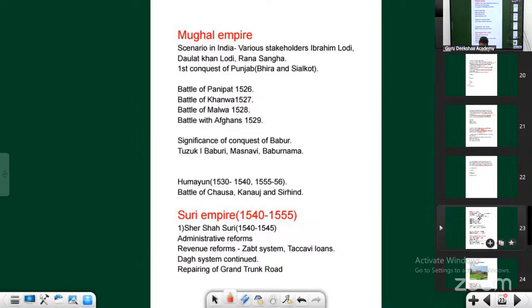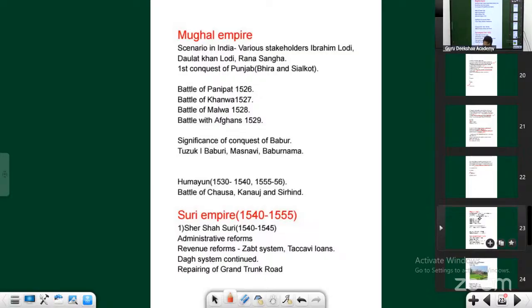That angered Babur. Babur said, "You wrote me a letter. You promised me you would give me cooperation when I came to India. But when I came, you didn't." So that's when the battle took place between Ranasanga and Babur. It was one of the most difficult battles Babur had to go through.